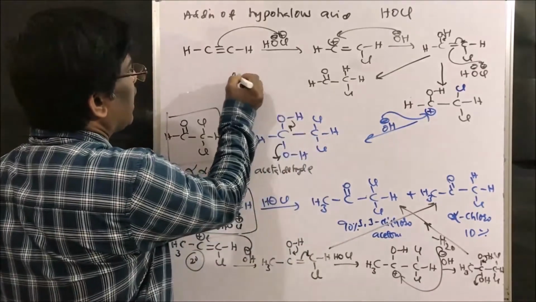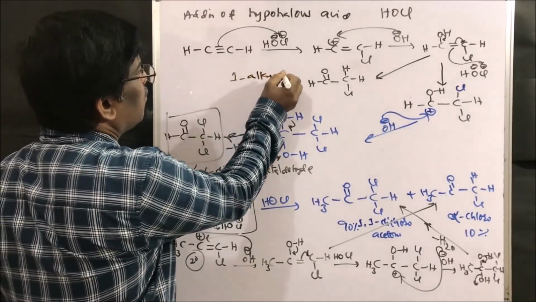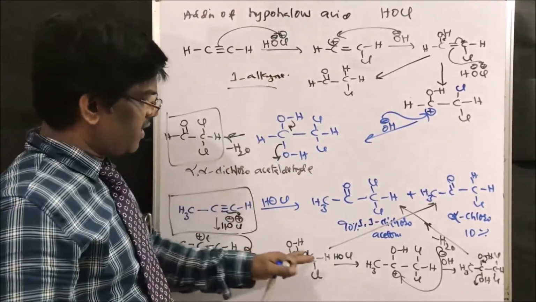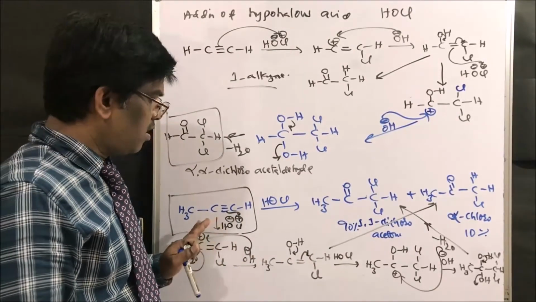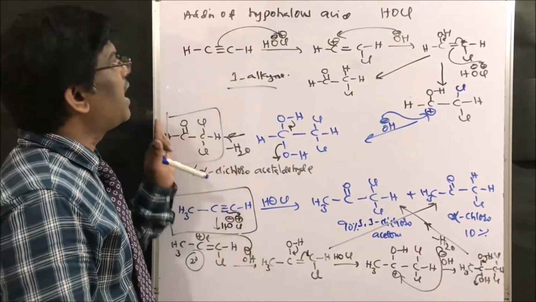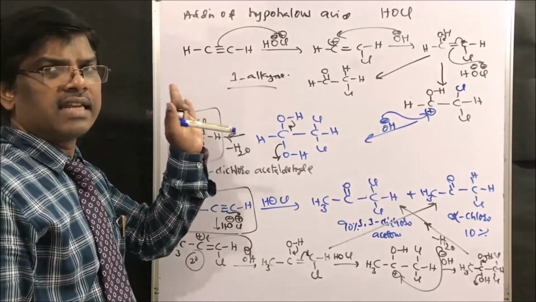So one alkynes give aldehydes, whereas these remaining other alkynes are going to give ketones. This is how addition of hypohalous acid takes place.